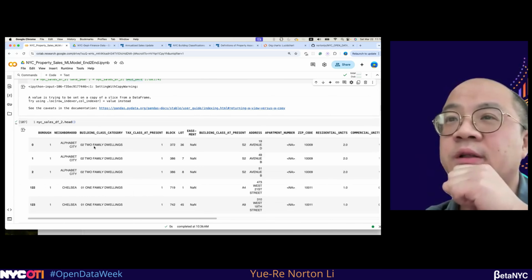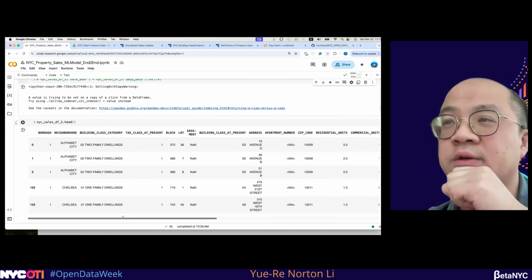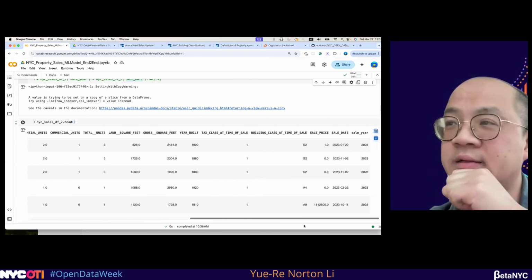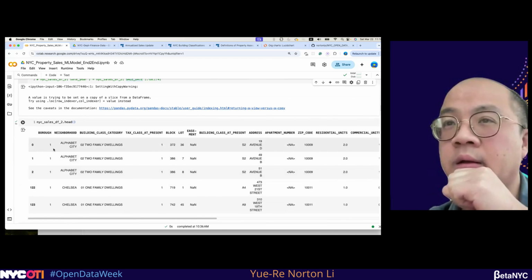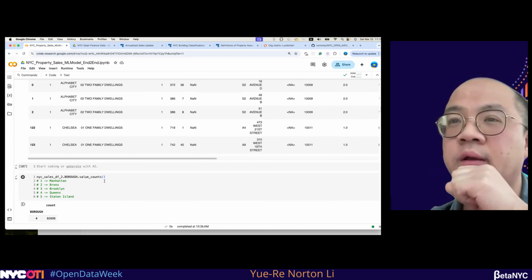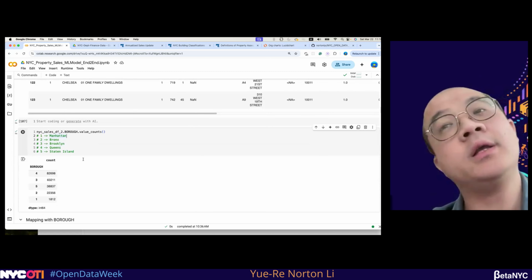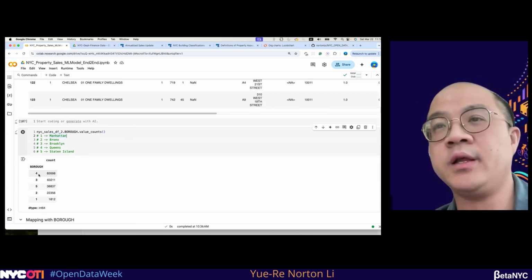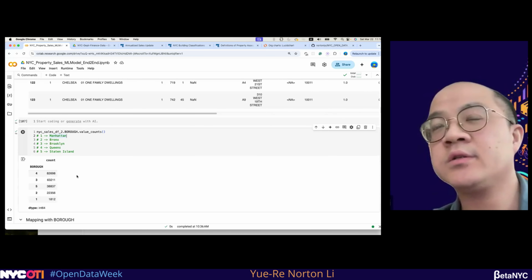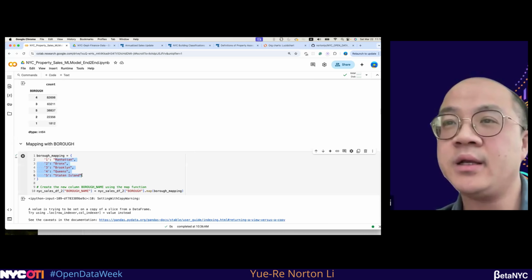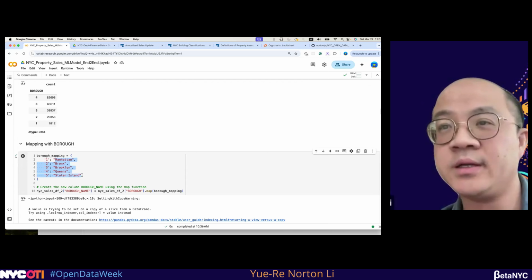Yeah. So after the wrangling and cleaning, I will have a data set that is a little more clean, and the next thing will be doing some data conversion. The first thing will be the borough, because in this data the borough is already assigned in the beginning as a number. So in order to do that, I need to assign that back to a name. It's better for the data visualization purpose and also for analysis purpose.